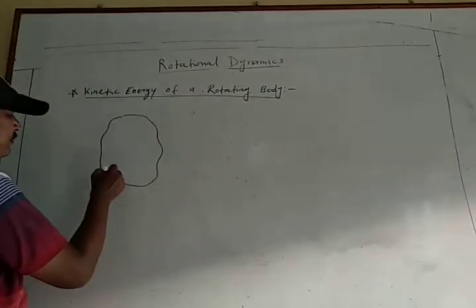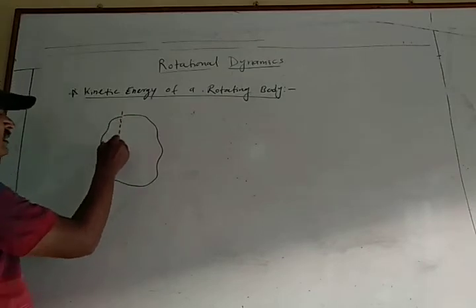It is the object and this is the axis of rotation.